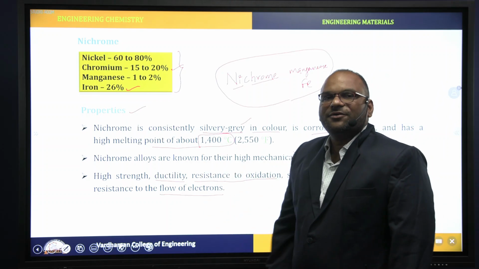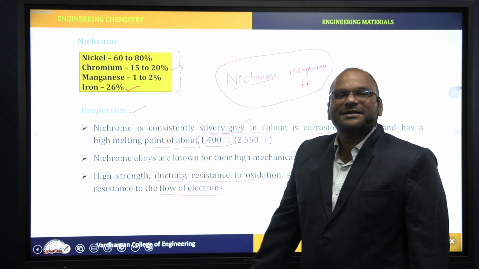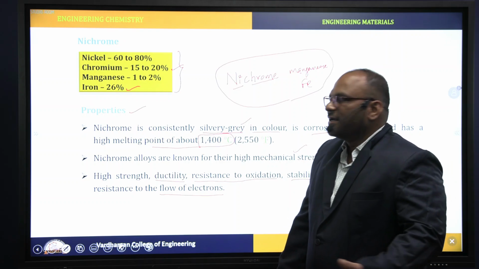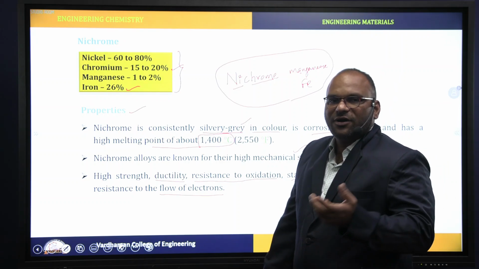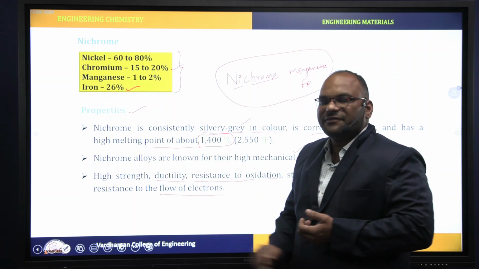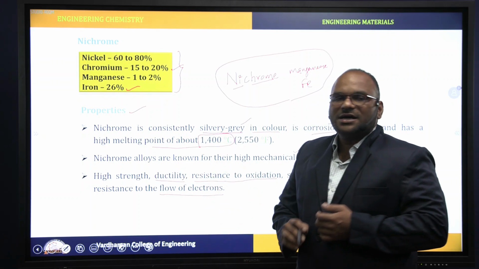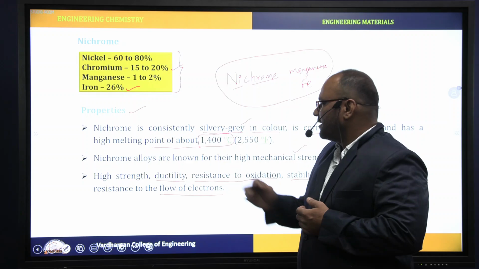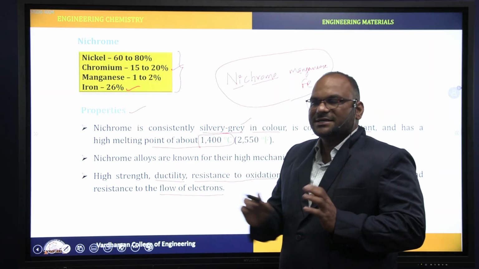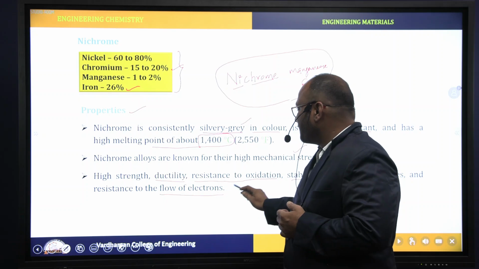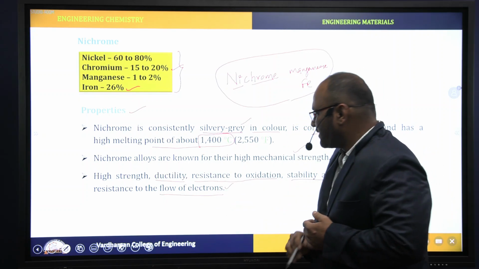In the case of Alnico, alloys show conductivity, but nichrome does not show conductivity. Then we can say that these act as insulators, right?